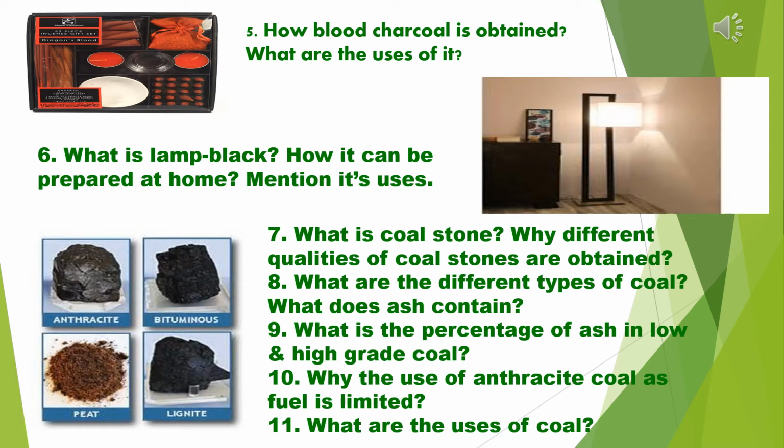This is the reason. Now, what are the different types of coal? First, see the diagram: anthracite, bituminous, peat, and lignite. There are four different types of coal that are usually obtained from nature. So, peat coal contains 60% carbon, lignite coal contains 70% carbon, bituminous coal contains 89% carbon, and anthracite coal contains 94% carbon.